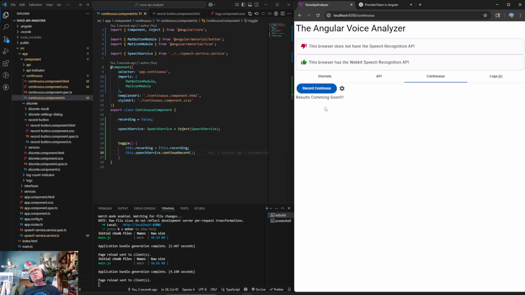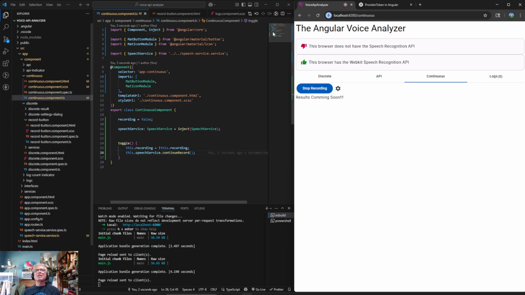So we want to say sync. Sync. Hello. So it's definitely recording right now, but it's not giving us any logs. It's not doing anything. So we're probably not listening for the right events, and we have no way of stopping it.